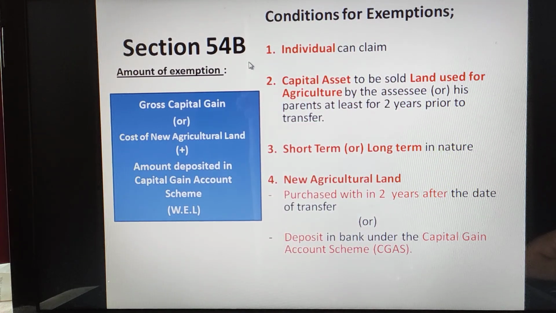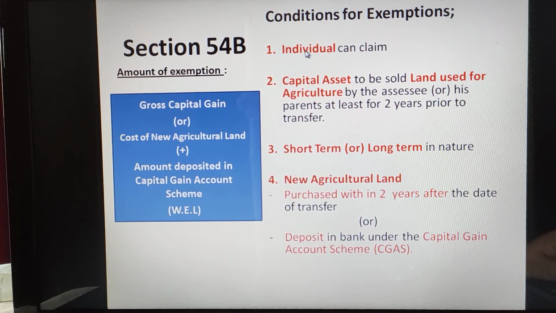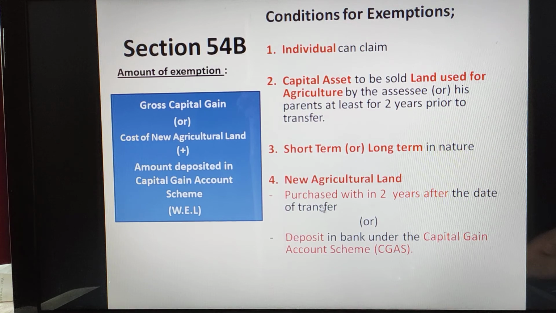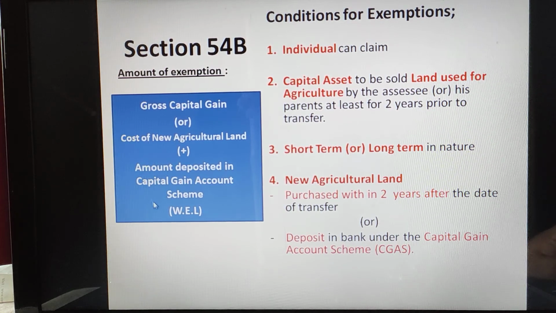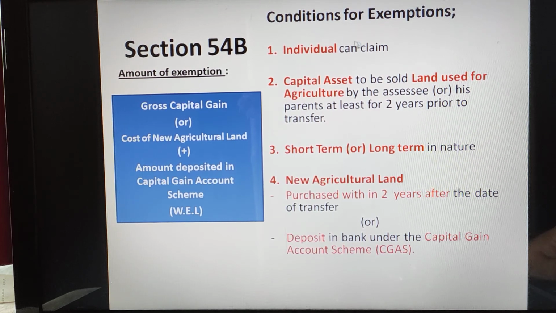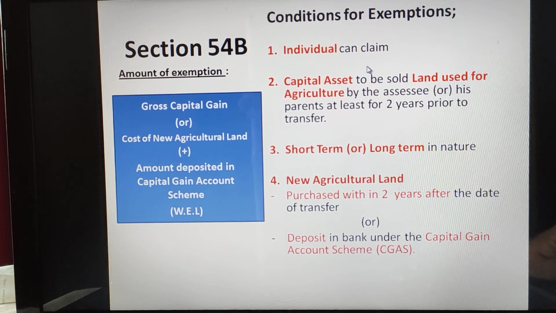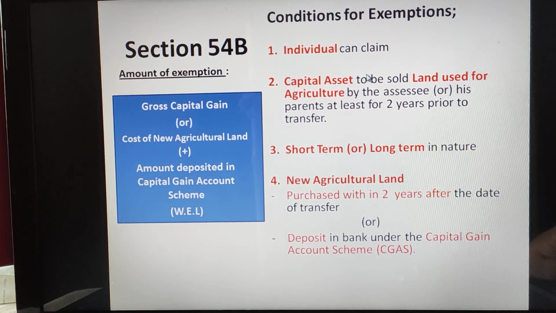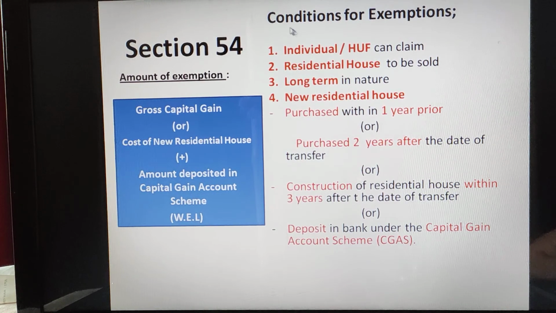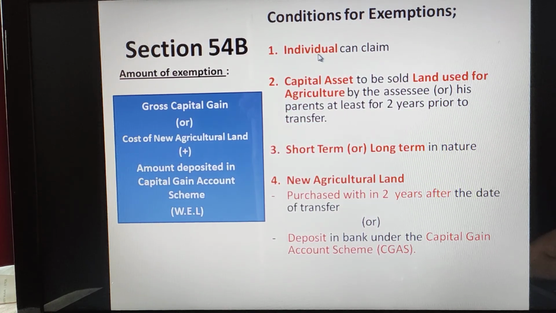Section 54B says that the following conditions should be satisfied. Here also 4 conditions are given. All 4 should be satisfied to claim section 54B, and we will also see how much amount is to be exempted. The first condition is who can claim? An individual can claim this. In section 54 we saw HUF or individual; here, only an individual can claim this.